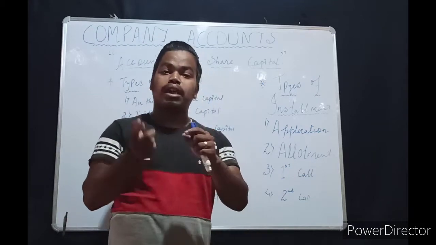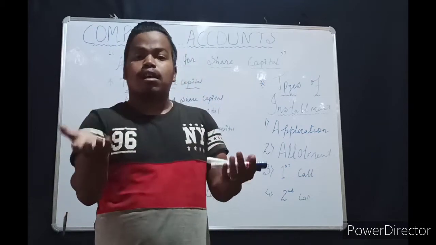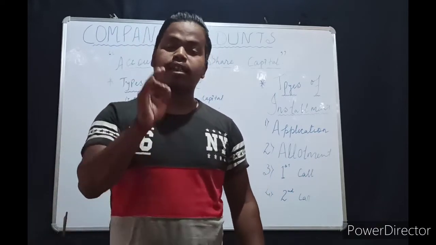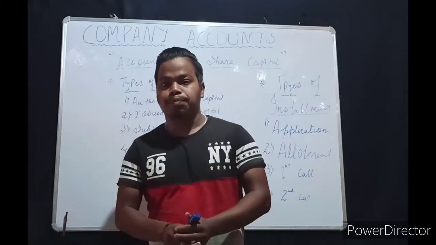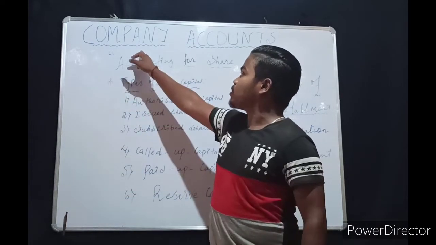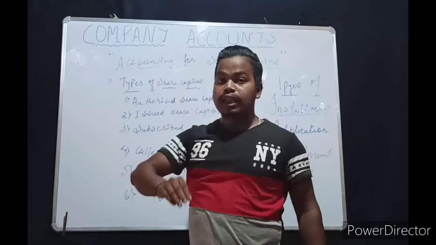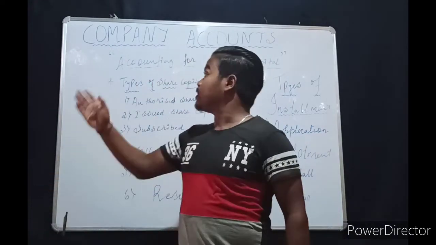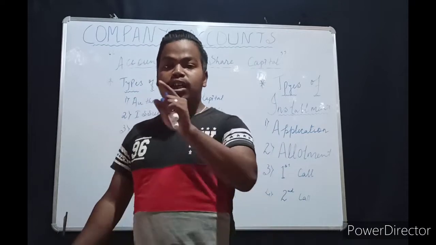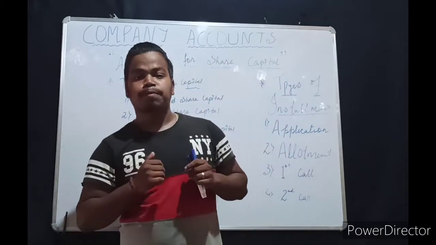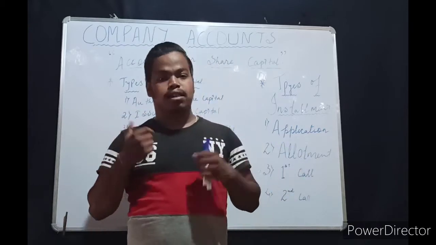It is incorporated by law and has perpetual succession and a legal distinct entity also. Understood? So a company is a group of persons who have contributed money or money's worth for a common stock, used for a common purpose, incorporated by law, with perpetual succession and a distinct legal entity.